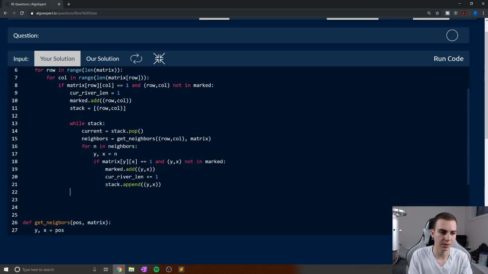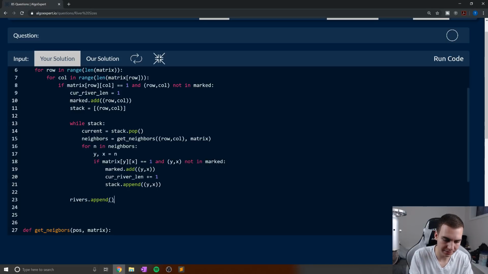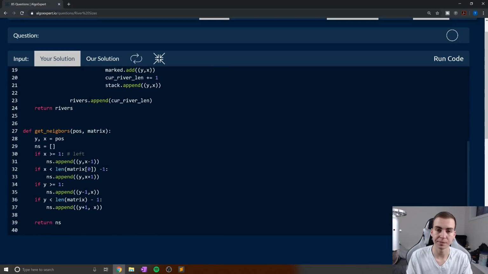So what we're going to do now is, once this stack is empty, we add to the rivers list. So we're going to say rivers.append(cur_river_length), and then at the very end of our program we'll return rivers. Now that should actually be it. I'm just going to do a quick glance at my other screen. I do have the solution up right now to make sure I haven't absolutely butchered it, and it looks like we're doing all right. And yeah, that should actually be it.